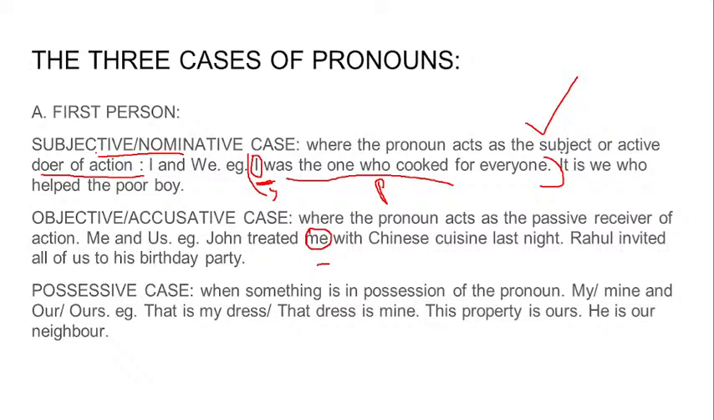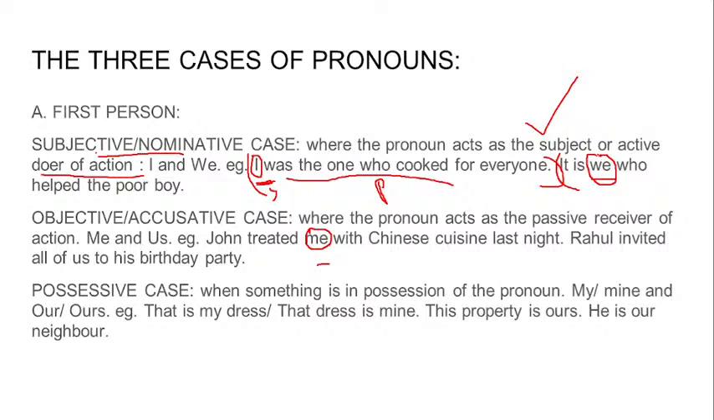The next example is, it is we who helped the poor boy. So who is the doer of the action, or who is the one helping the poor boy? We. So this is the subjective or nominative case. In some books you will find nominative, in some books subjective. I've mentioned both the names, but try to remember it with the subjective name because it is related to the subject. The person or the pronoun who is acting as the subject or the doer of the action.